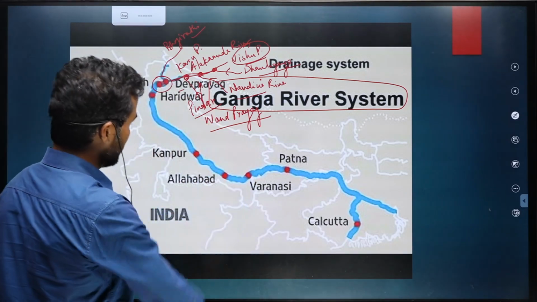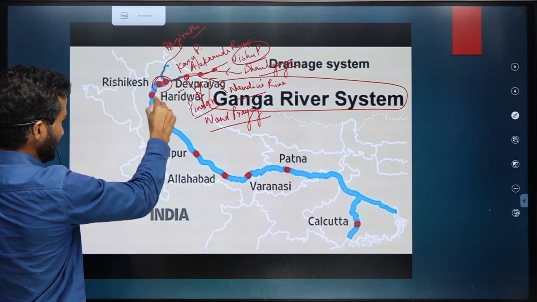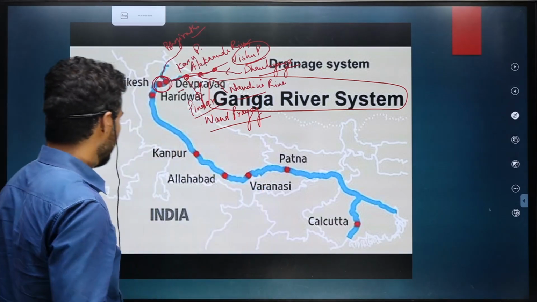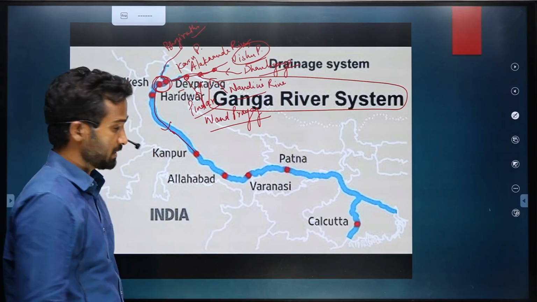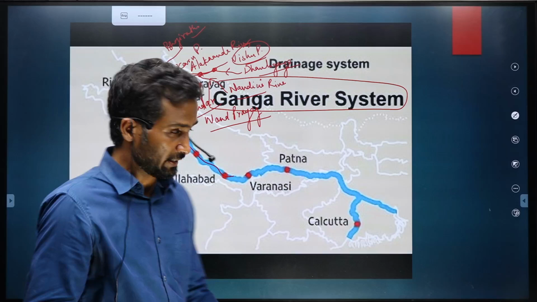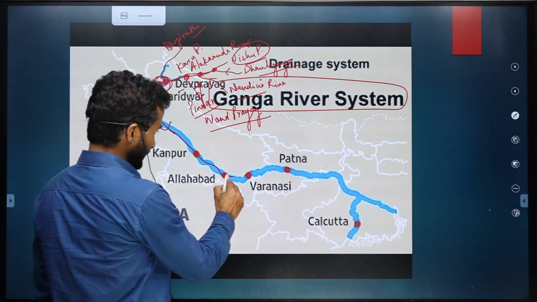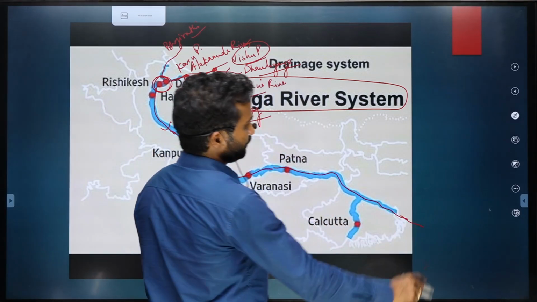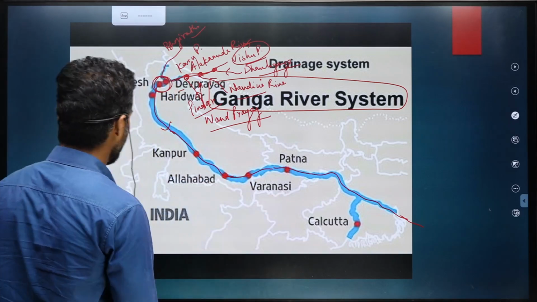So just remember them. Okay, and then ultimately Alaknanda joins Bhagirathi at Dev Prayag near Rishikesh. Then this river starts flowing into the northern plains of India, forms the vast northern plain by the deposition of the sediments that this river brought, and then ultimately this river will drain into the Bay of Bengal. But before that, let's have some important tributaries.